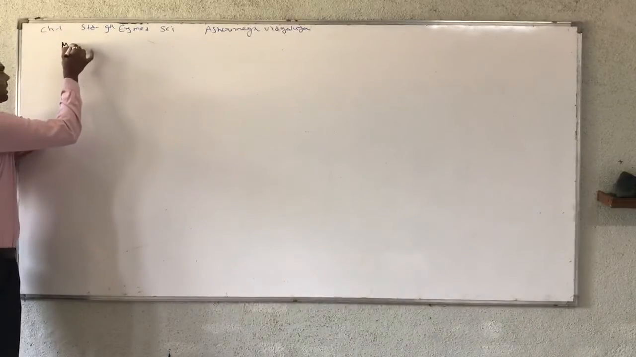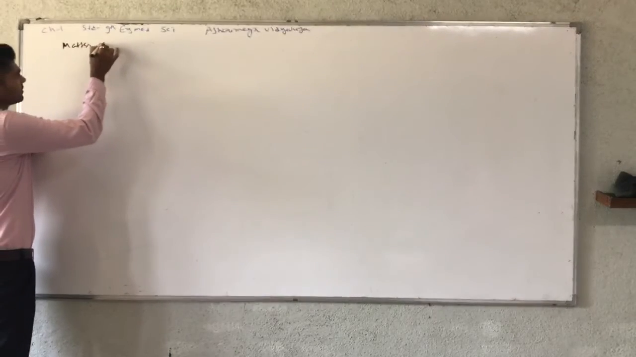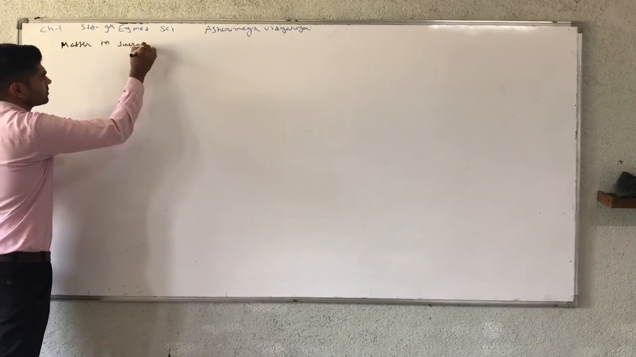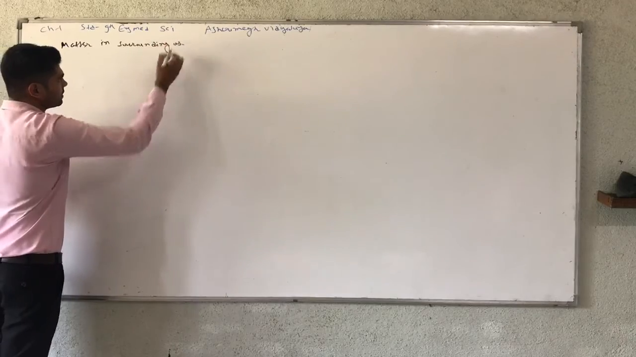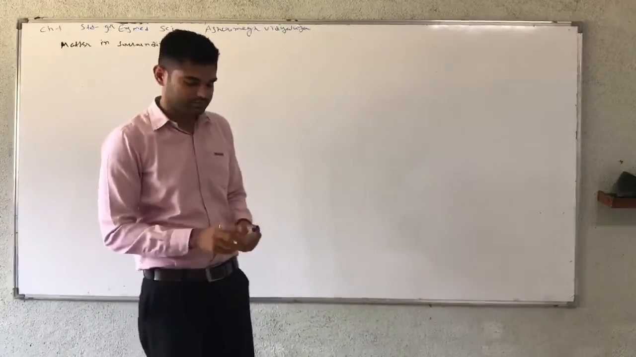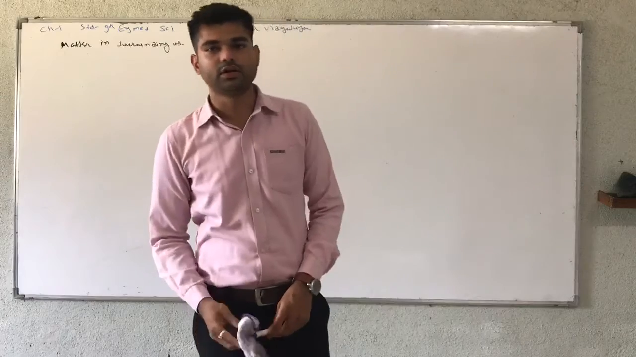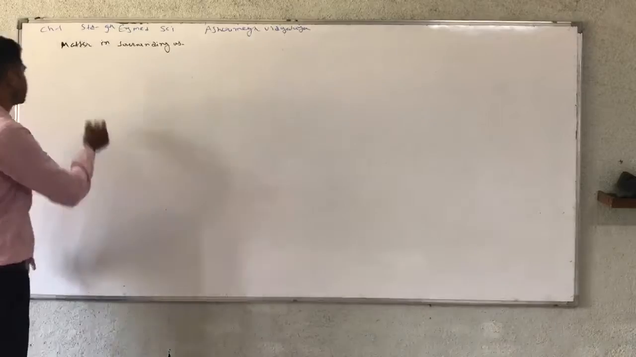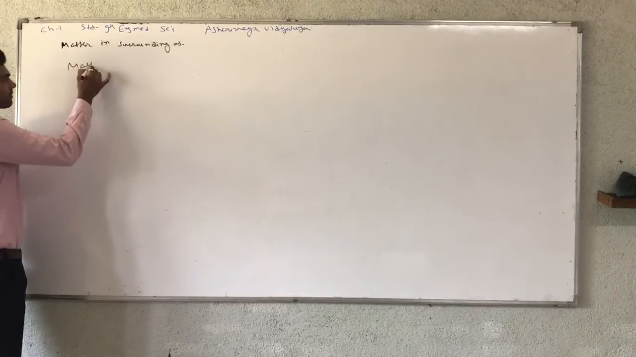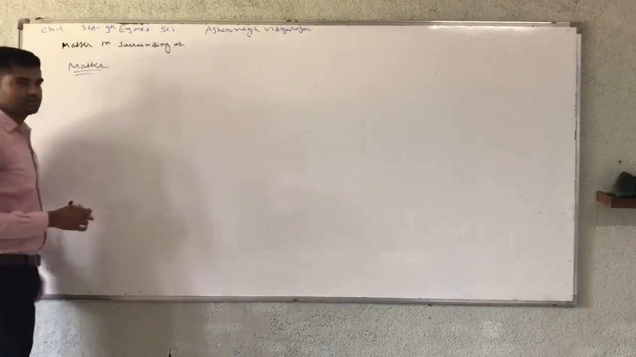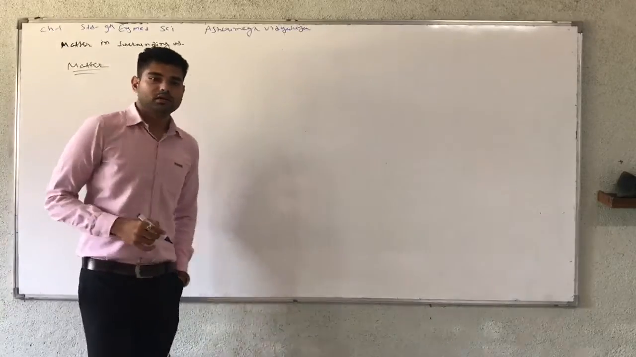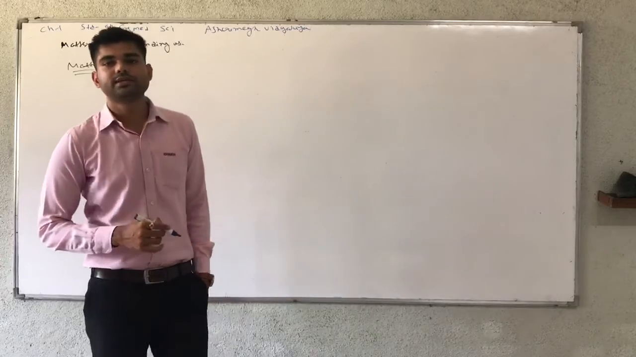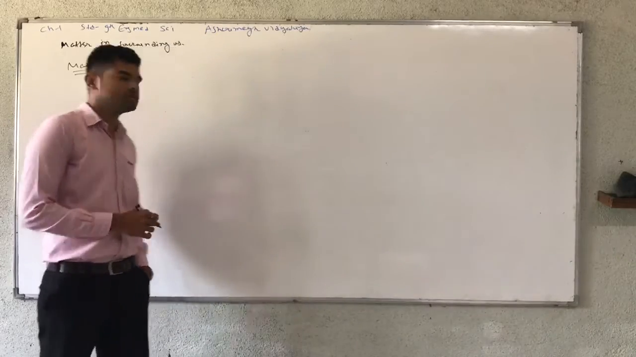Chapter name is Matter in surrounding us. First we understand what is the definition of matter. Matter means a substance or particles that contain fixed mass and occupy space.